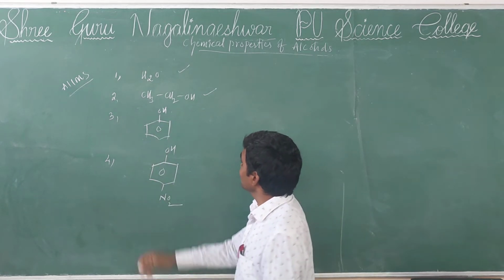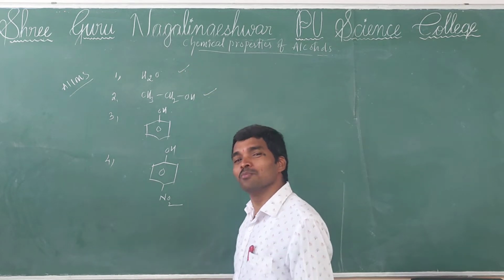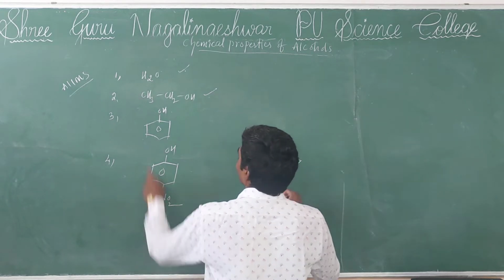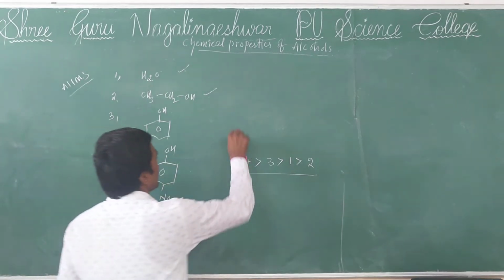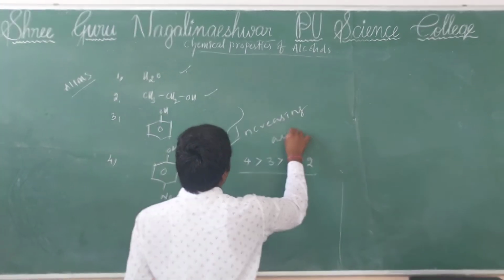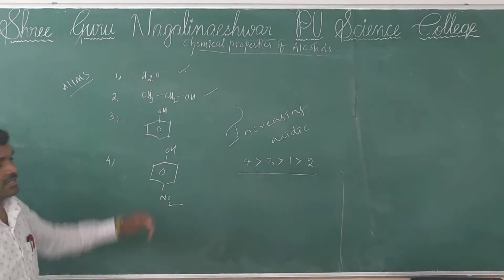Okay. So in between water and ethanol, water is the more acidic. That point to remember. So water, then ethanol. So this is the increasing order of acidic character. Once they asked this in the AIIMS exam.